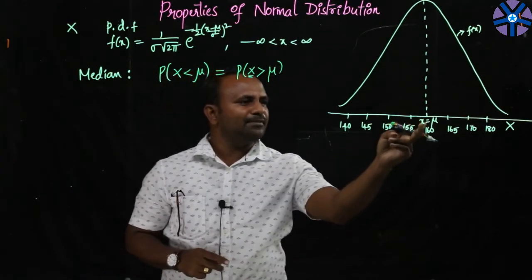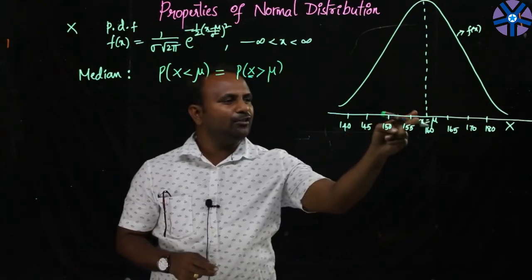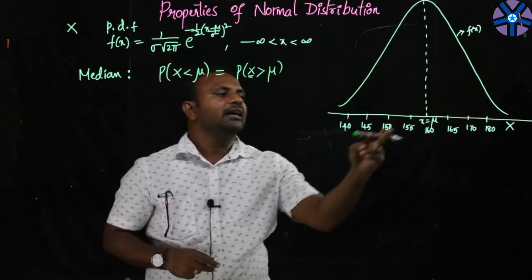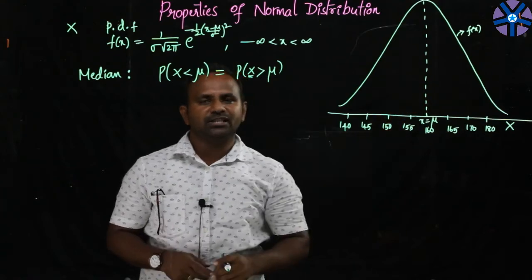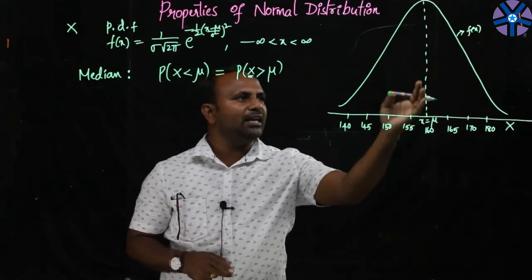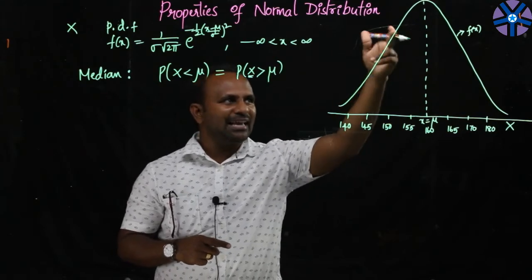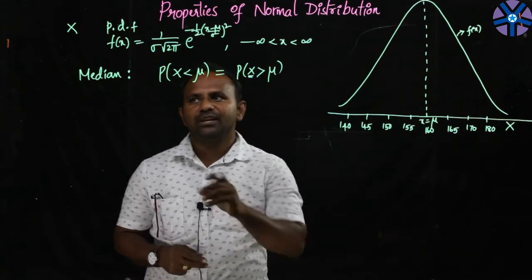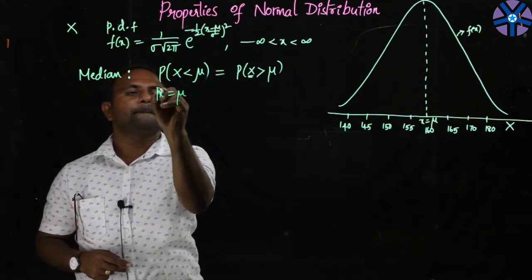So the value of x at which the probabilities are equal, that particular value of x is stated as the median of this distribution. As you clearly see, this value x equal to mu is the one acting as the median of this distribution. At this value, both probabilities, which are nothing but the areas under the curve, are going to be the same. So here our median is x equal to mu only.